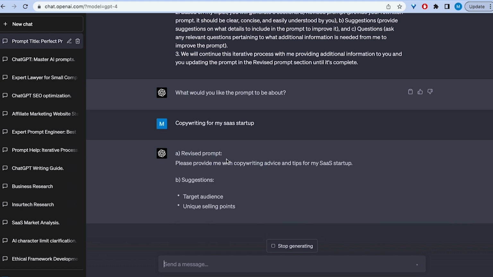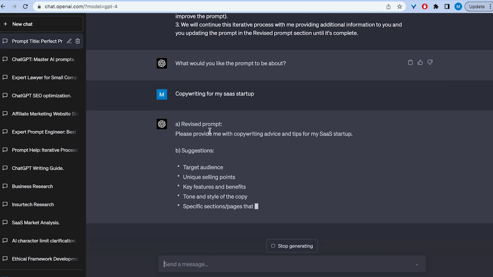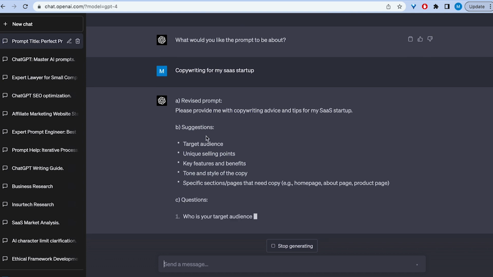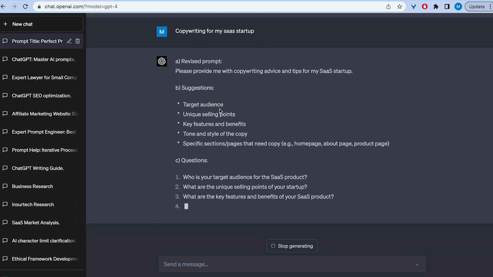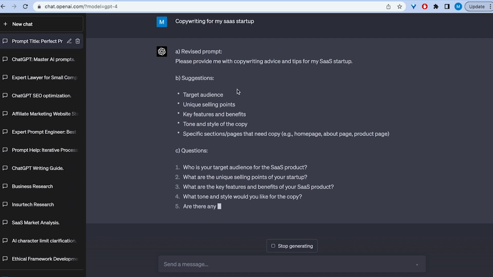So now it provides me with different prompting sections. A, it's the revised prompt, B, the suggestions, and then C, questions. So the first revised prompt would be, please provide me with copywriting advice and tips for my SaaS startup. So it asks suggestions to include target audience, unique selling points, key features and benefits, tone and the style of copy. In the question section: pages that need copy, for example, homepage, about page, or product page. So now it asks me a bunch of questions that I should answer in order to make this prompt better. Ready? So I'm going to answer these questions one by one.